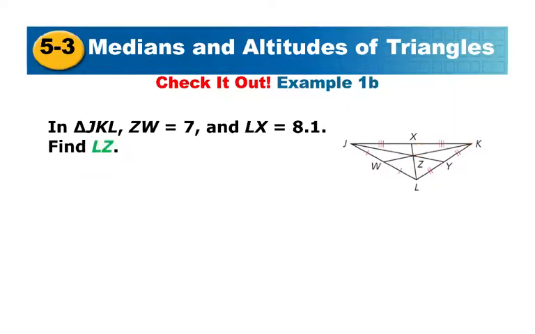The other one uses this same setup, only now the entire piece of LX is 8.1, and they are only asking for L to Z. And so remember, that's the longer piece.